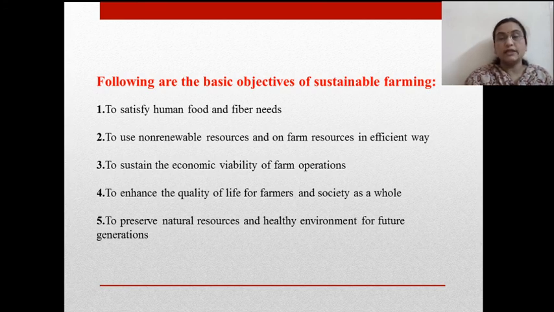This is important. We can say that in most of the ancient literature, Sanskrit literature of India, it is said that we should use our land in an efficient way. We should use our natural resources in efficient ways. It is depicted in Rigveda also how to use the land and how to worship it. Basically, worshipping is not directly related with religion, but it is related with the sustainable use of land.